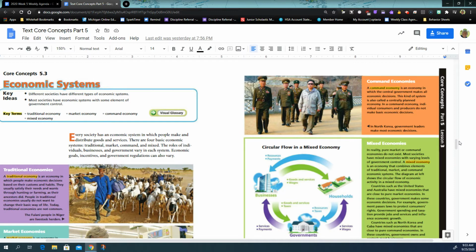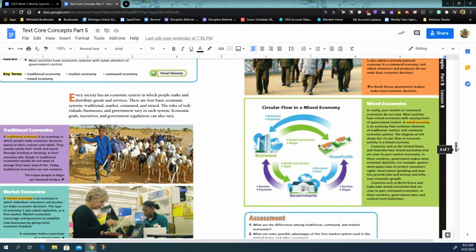Unfortunately, humans are flawed and there's greed, and the governments that are communism don't always make the best decisions for the people. But it was supposed to be the government making sure there's equal distribution to all citizens in their country. That was the idea of a command economy.